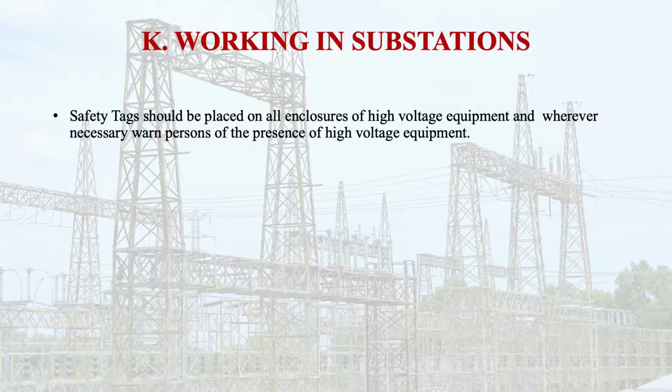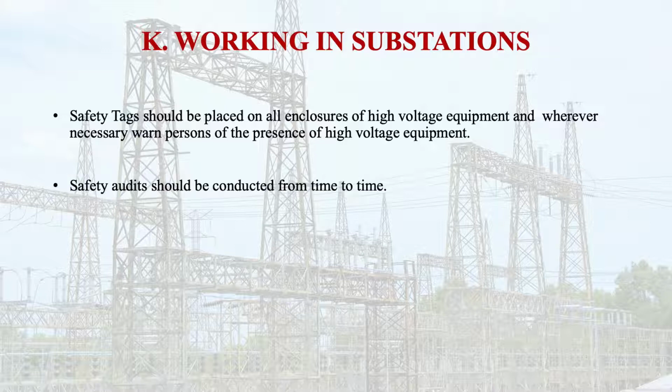Now let us discuss working in substations. What safety instructions or precautions are required while working in the substations? Safety tags should be placed on all enclosures of high voltage equipment, and whenever necessary, warn persons of the presence of high voltage equipment.